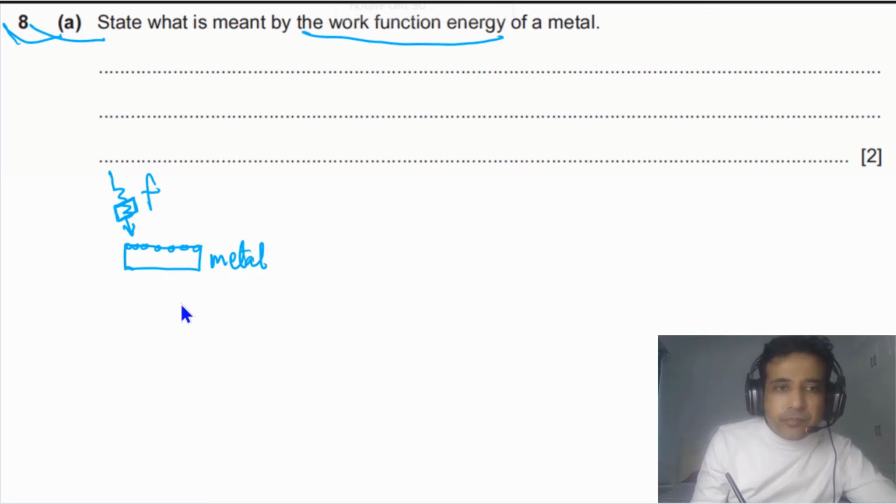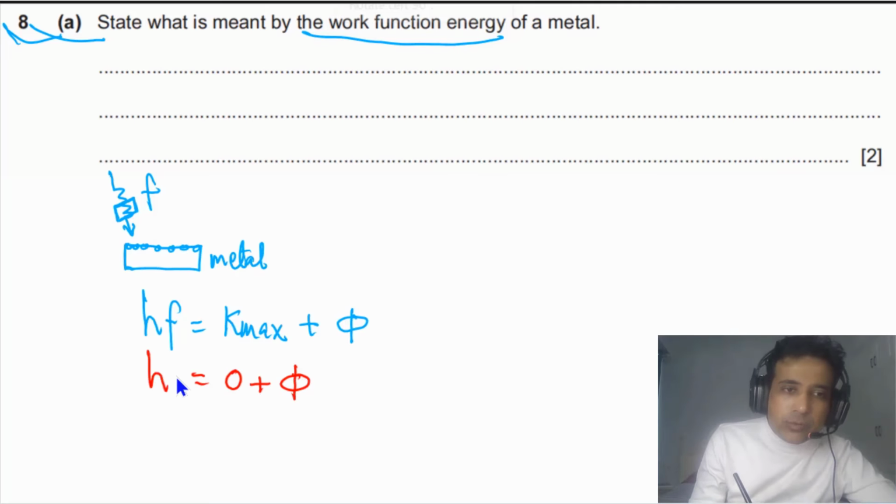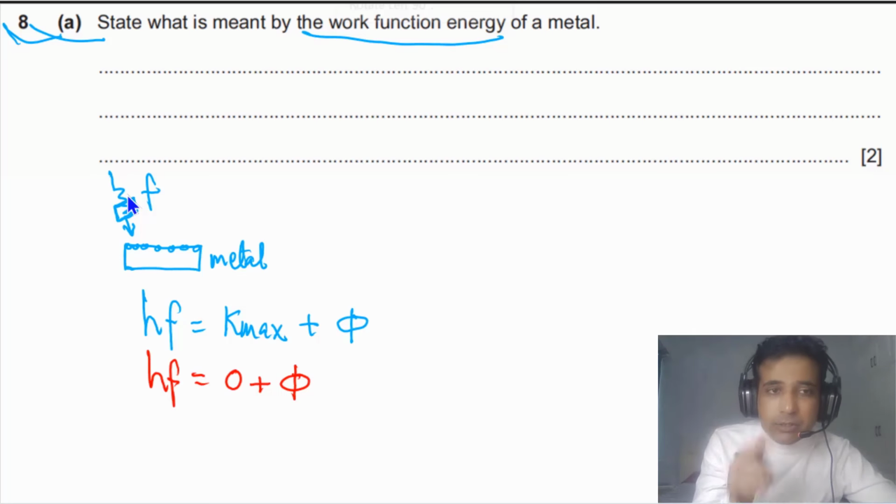Now we can write down the photoelectric effect equation. According to the photoelectric effect equation, energy of the photon is equal to maximum kinetic energy plus work function. In this case, if maximum kinetic energy is equal to 0, then energy of the photon is equal to the work function, and that is the minimum amount of energy we need to release an electron from the surface of the metal with 0 kinetic energy.